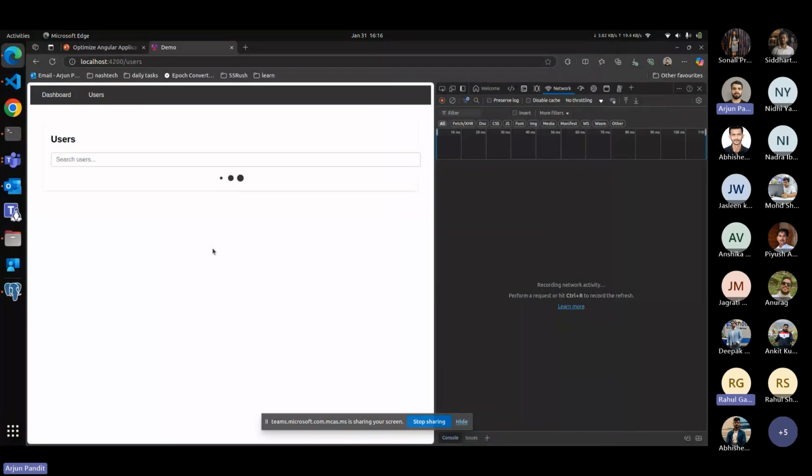Okay, so any doubt or any query on the lazy loading? Okay, I consider it as a no.